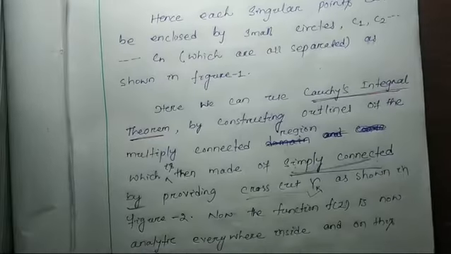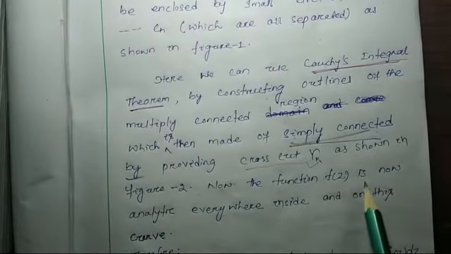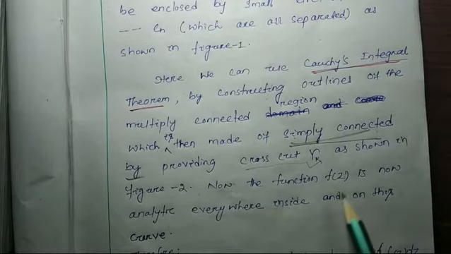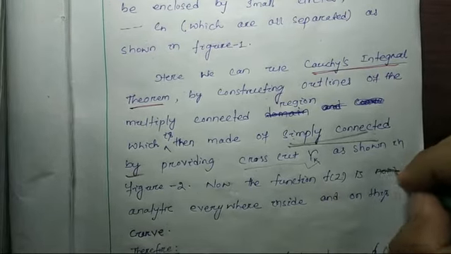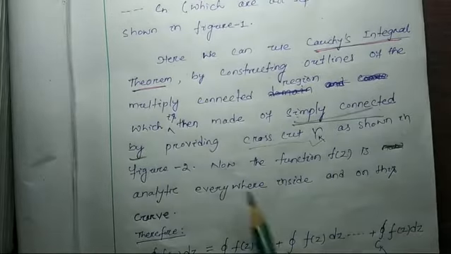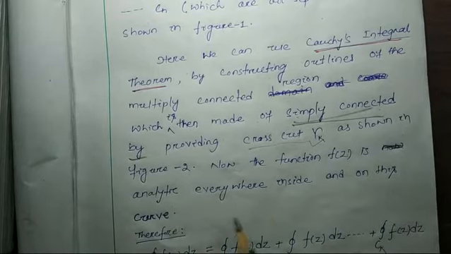So now the function f(z) is analytic everywhere inside and on this curve.